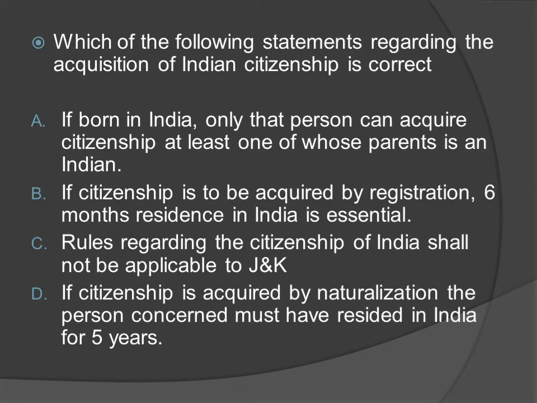Which of the following statements regarding the acquisition of Indian citizenship is correct? Option A, if born in India, only that person can acquire citizenship, at least one of whose parents is an Indian. Option B, if citizenship is to be acquired by registration, 6 months residence in India is essential. Option C, rules regarding the citizenship of India shall not be applicable to Jammu and Kashmir. Option D, if citizenship is acquired by naturalization, the person concerned must have resided in India for 5 years. The right option is option A. If born in India, only that person can acquire citizenship, at least one of whose parents is an Indian.